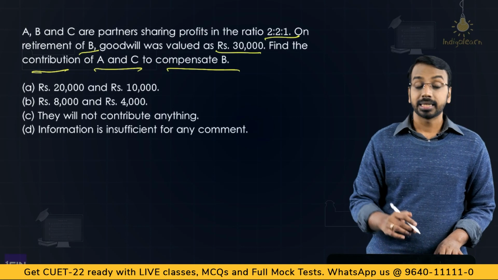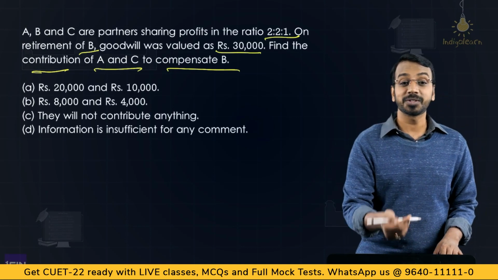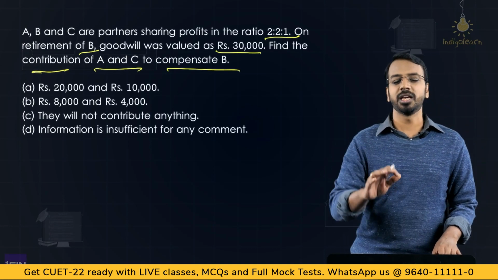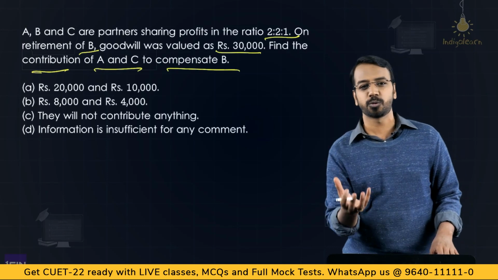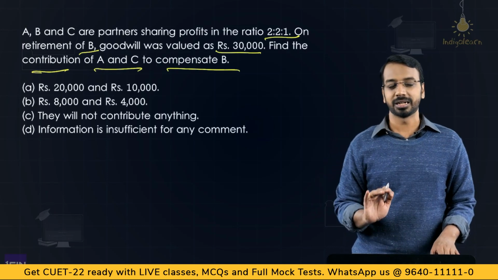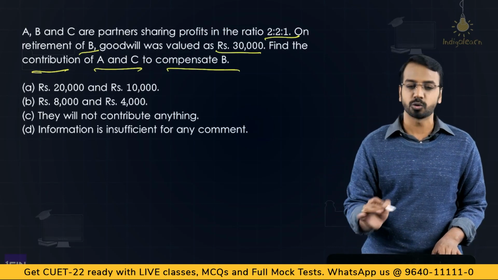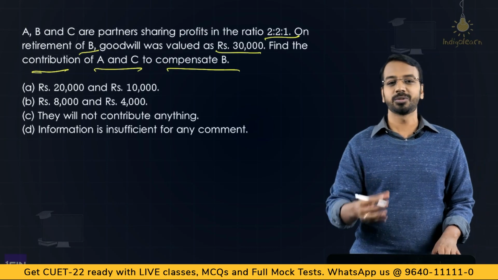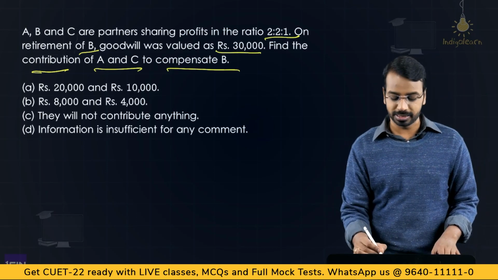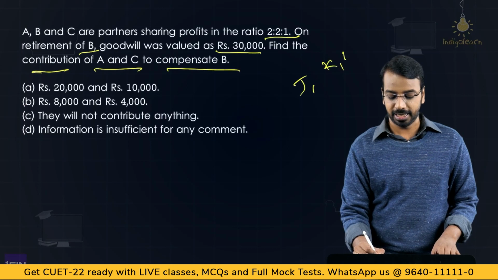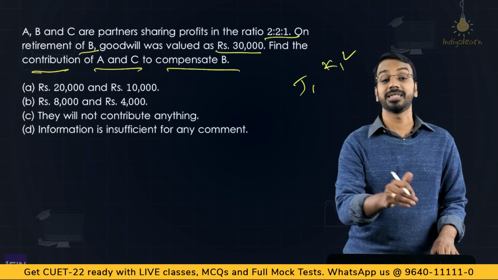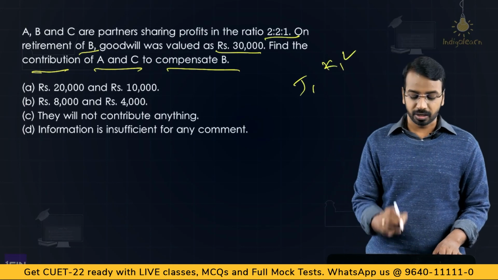Now, sometimes you may get difficult names in the question paper. Just ignore that. If they give you some fancy names, very difficult names to pronounce, don't bother about pronunciation. What you should be bothered about is just A, B, C. So what I do is, if they give some weird English name which I'm not able to pronounce, I'll just say, okay, maybe J, K and L. Try to note it that way so that it is easy for you. It saves time.